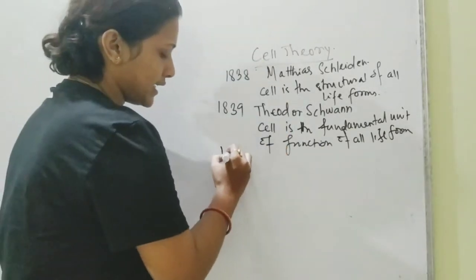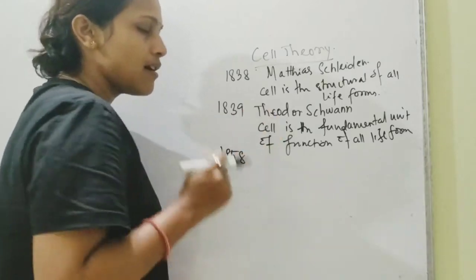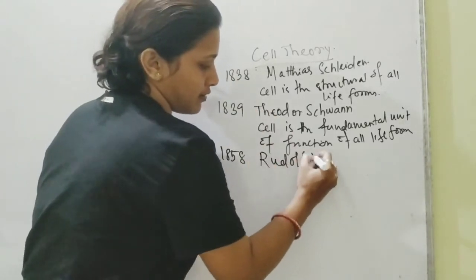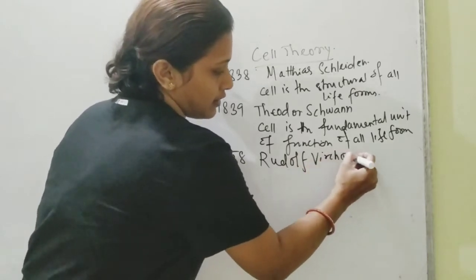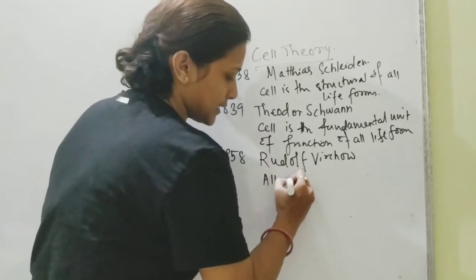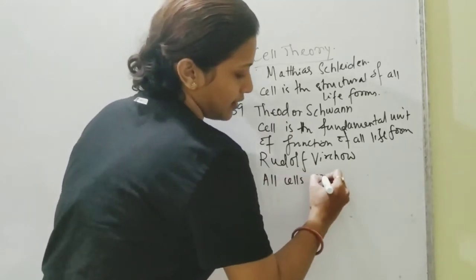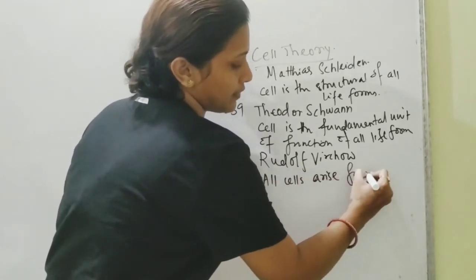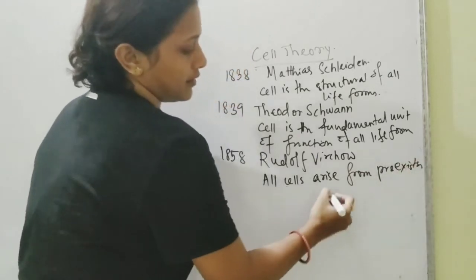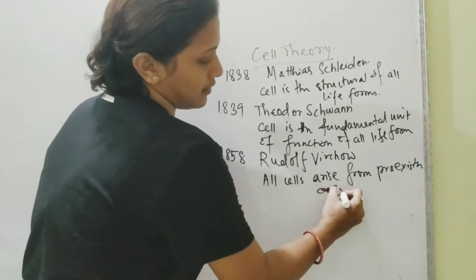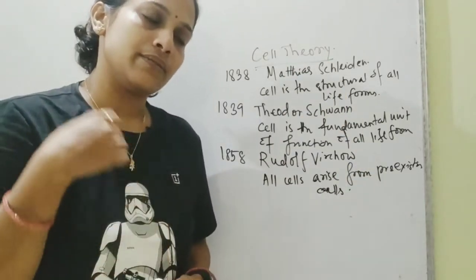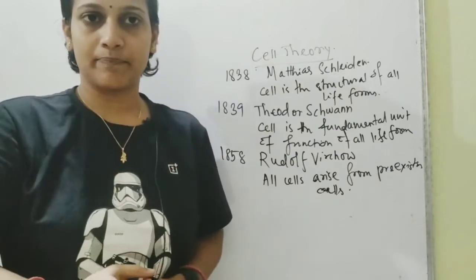In 1858, another scientist, that is Rudolf Virchow, he gave the concept that all cells arise from pre-existing cells. Now what does that mean? Means a cell will never originate without having a parent cell.